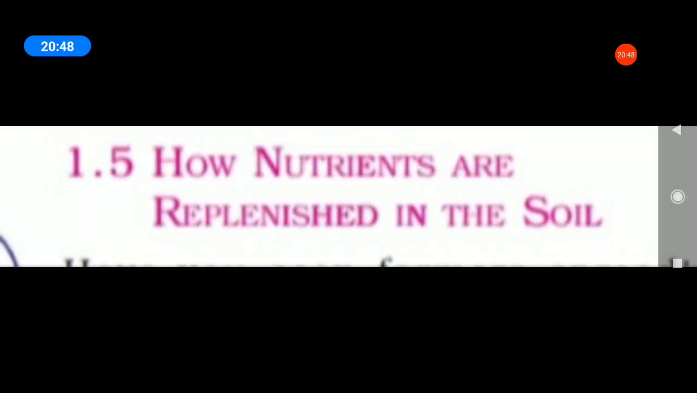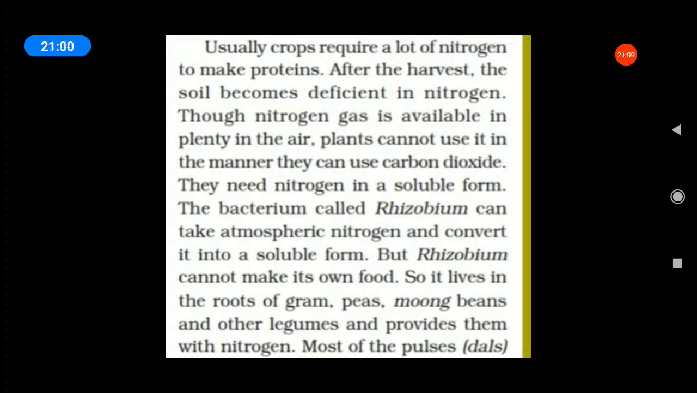Next, how are nutrients replenished in the soil? Listen, all of you. See your book, page number 7. The fertilizers and manures contain plant nutrients such as nitrogen, potassium and phosphorus. Underline the word in your book. The nutrients need to be added from time to time to enrich the soil.